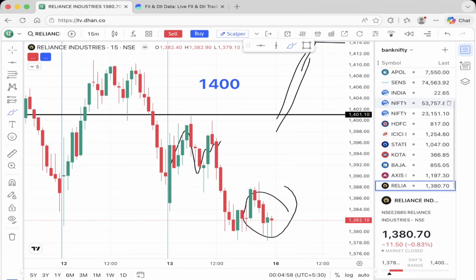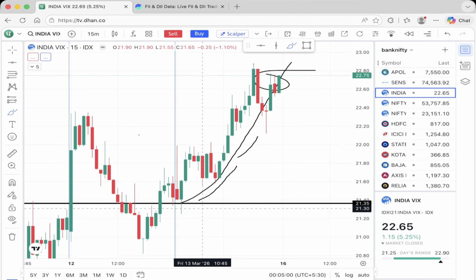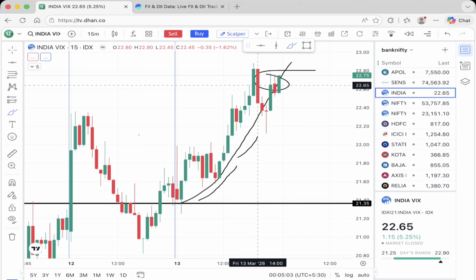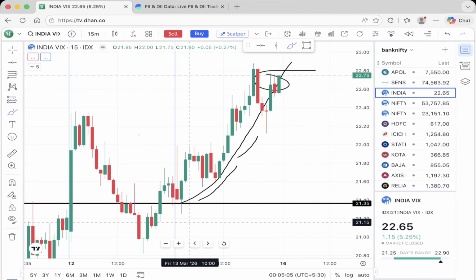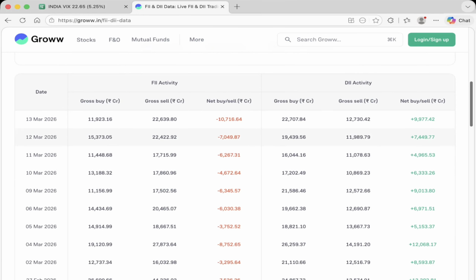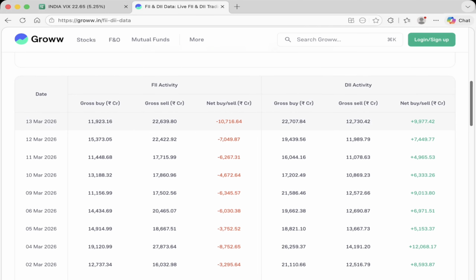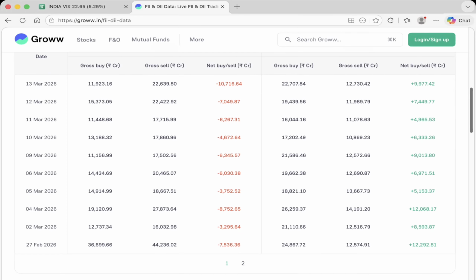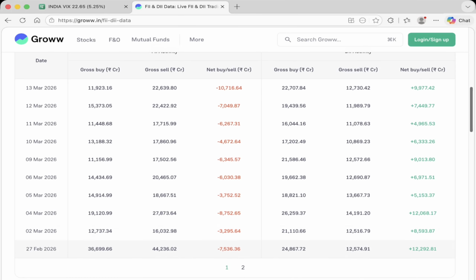Next is, guys, if you see the India VIX, we can see the India VIX showed a very positive rally in Friday's market. This means that market volatility continues to rise every day due to geopolitical tension and fear of war. And if you see the FII data, on 13 March, FIIs sold very heavily, around 10,000 crore. FIIs have been selling heavily every day since 27 February, and their selling is increasing also.